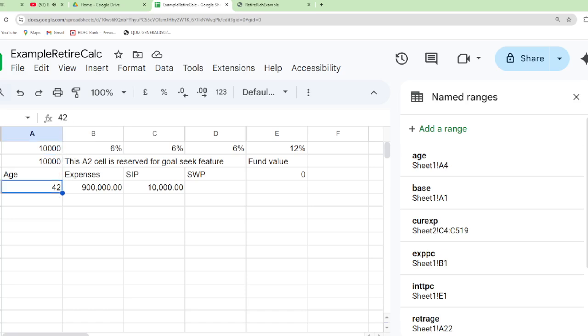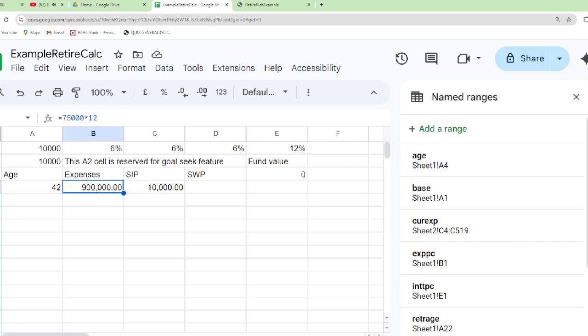Then the heading is there in the third row: age, expenses, SIP, SWP, and the closing balance, fund value. And the fund value to start with is 0. Then, subsequently, we fill up with age, and the expenses, 75,000 rupees per month in our example, multiplied by 12.